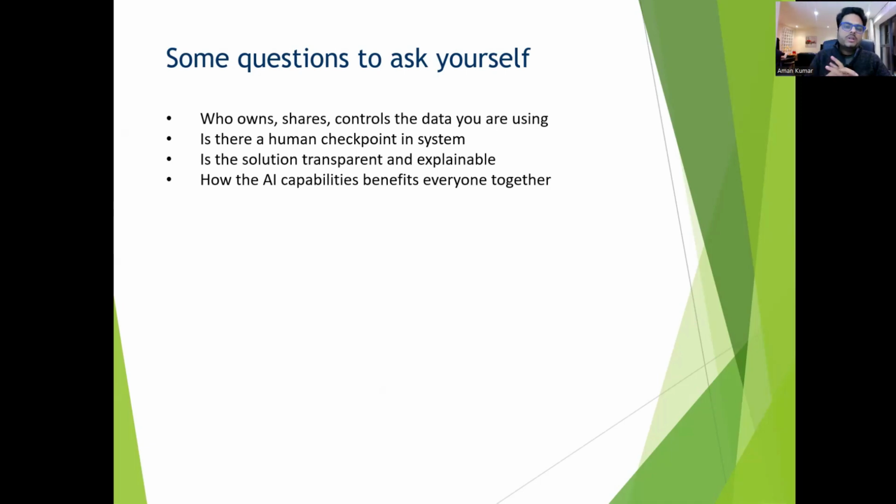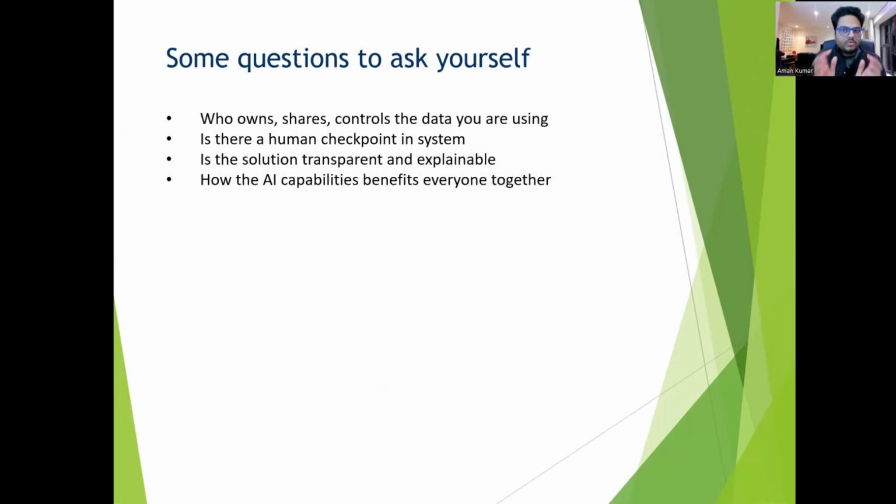Is there a human checkpoint in the system? For example, we can't leave everything to the machine. Machine plus human is the best combination, not machine alone. So just see the result that your model is giving, the outputs that you are trusting. Is there a human checkpoint there? Is the solution transparent and explainable? Whatever solution you are building, if an audit comes, or somebody comes tomorrow and asks you to explain the solution, how well can you do that? Ask yourself. And how do AI capabilities benefit everyone together?